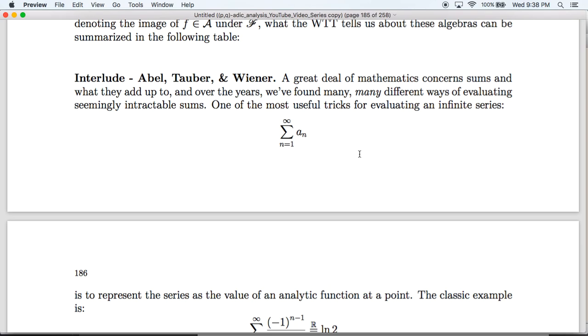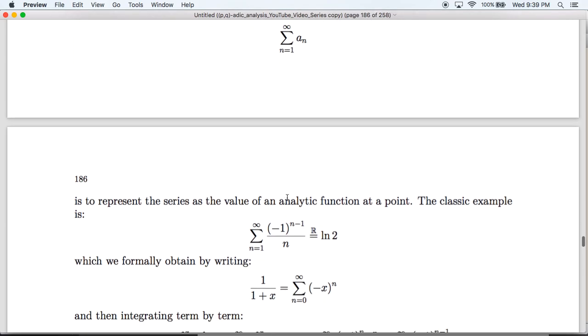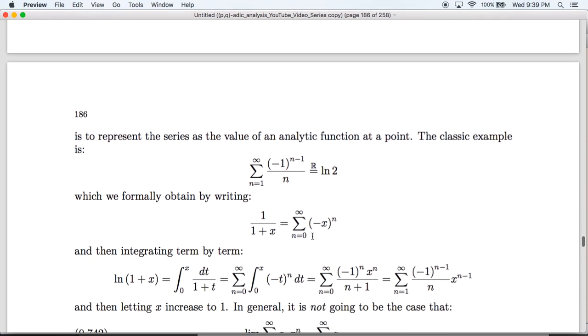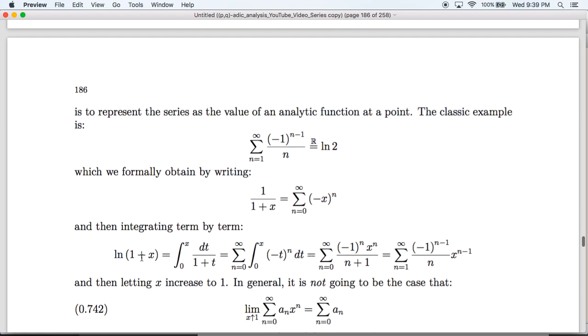So one of the most useful tricks for evaluating an infinite series is the so-called analytic method, which is to reinterpret our sum as the value of an analytic function at a point. One of the most familiar examples is the sum for the ln of 2, which we can obtain formally by writing this power series using the geometric series formula and then integrating term by term to get the identity ln of 1 plus x is equal to this sum, and then we let x increase to 1.